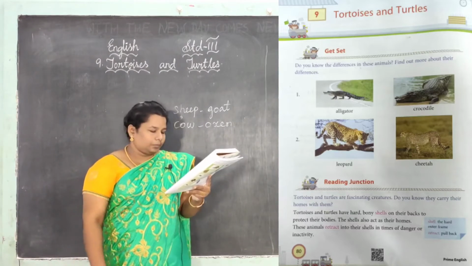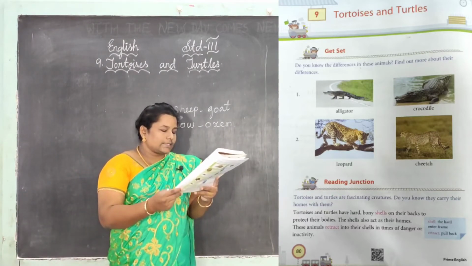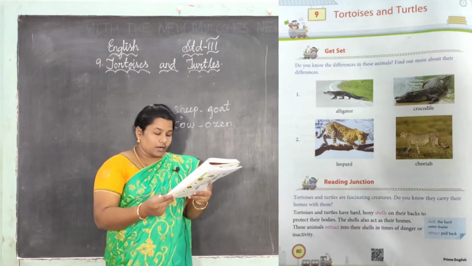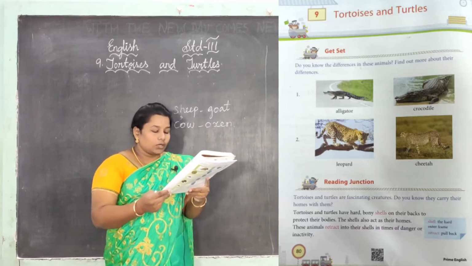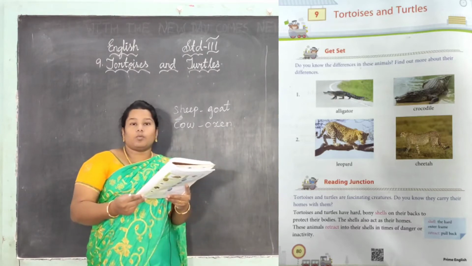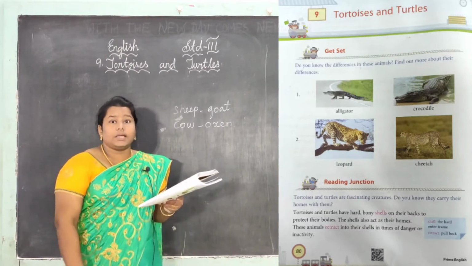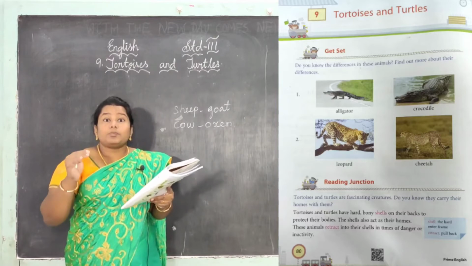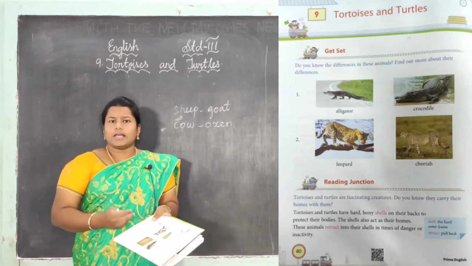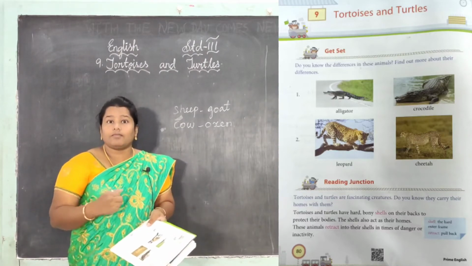fascinating creatures, right? Tortoise and turtles have hard, bony shells on their backs to protect their bodies. See, why is it taking the home with it? Because it is protection for them. For us also, home is the protecting thing, right?